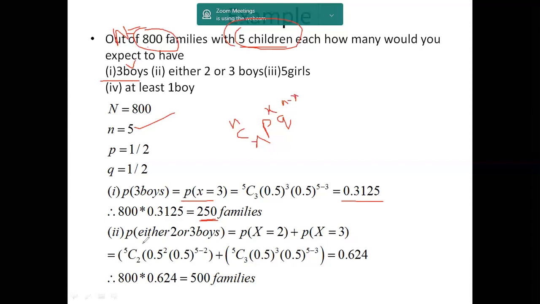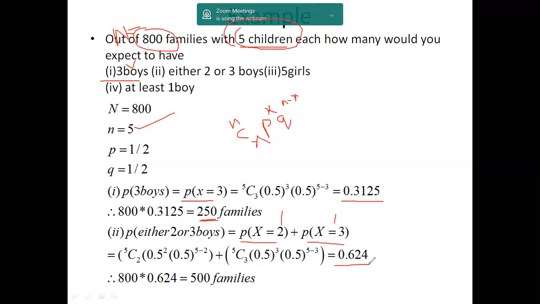Okay. Similarly, the next question is either 2 or 3 boys. Either 2 or 3 boys is the probability of getting 2 plus the probability of getting 3. So here, instead of x, we are taking 2 in the binomial distribution, doing the same thing and adding those values. We are getting the probability 0.26. So in each family, either 2 or 3 boys, the respective probability is 0.624.